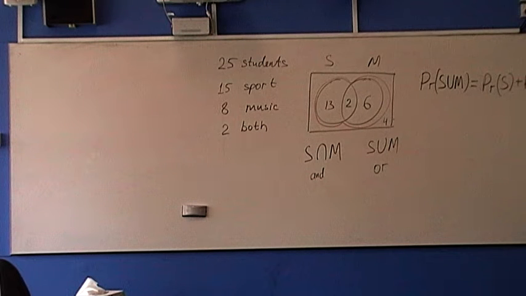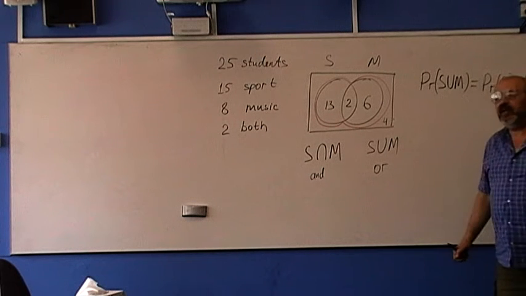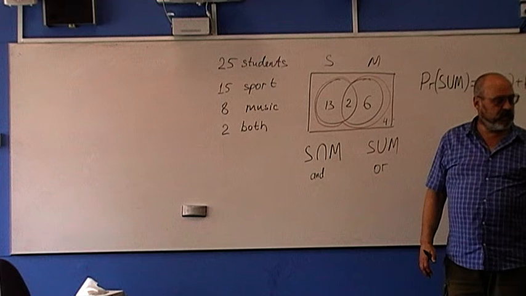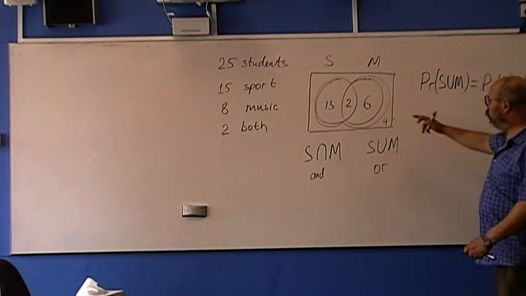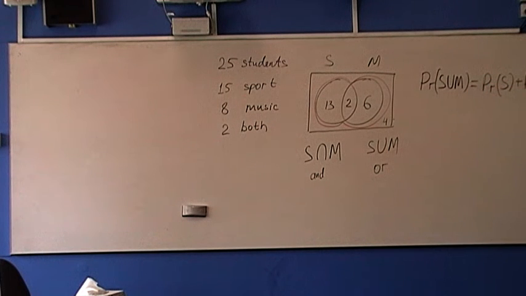You have to subtract the intersection only once. If you subtract it twice, from both the sport group and the music group, we will not count them at all. We just need to count them once, not twice.